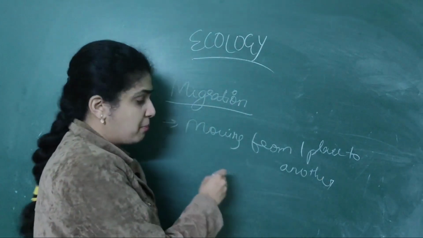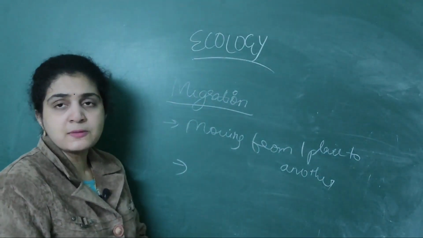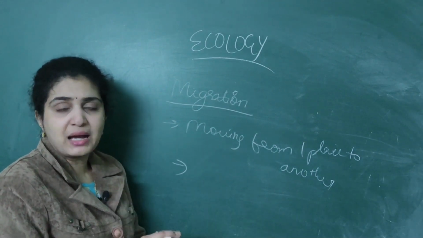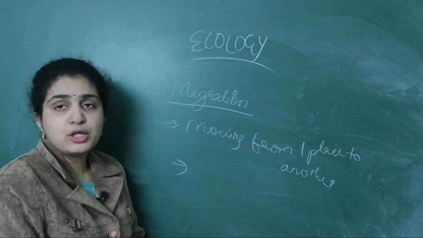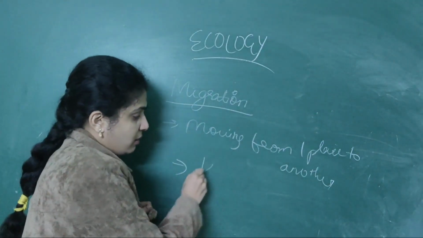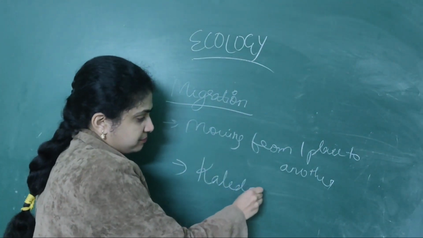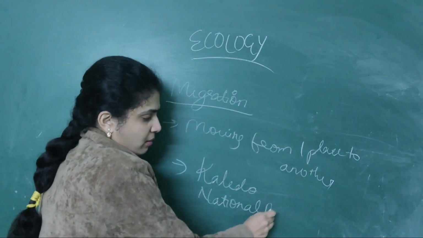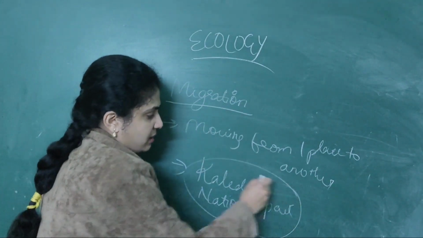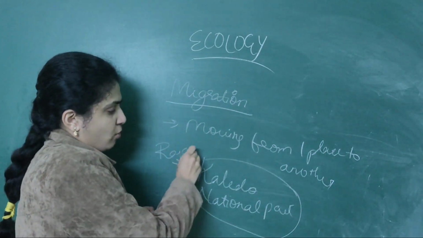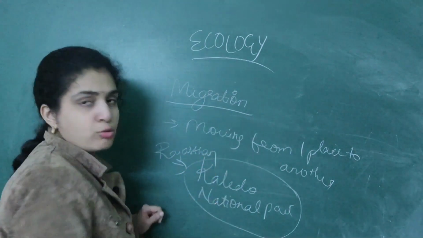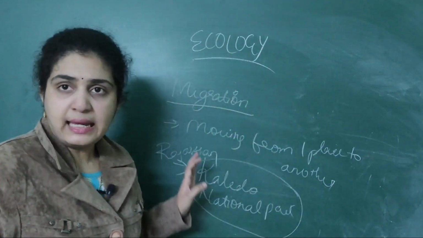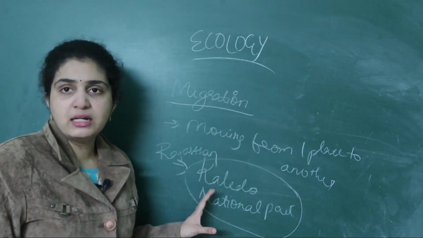As well as another important point you should remember is that usually the most common example for this migration is nothing but Keoladeo National Park in Rajasthan. Basically, numerous birds from Siberia come and take shelter here during winter seasons.